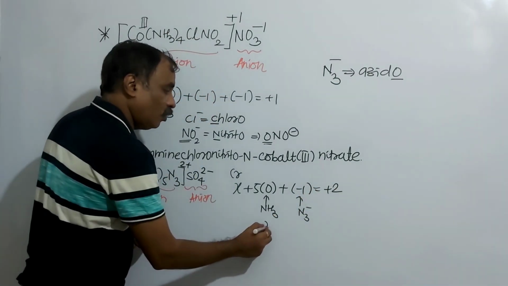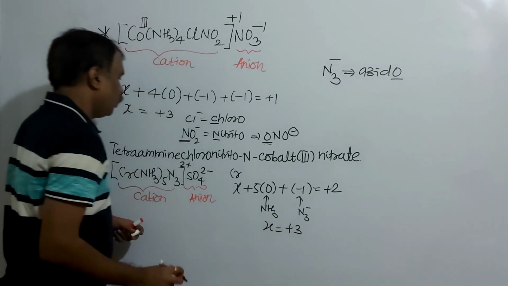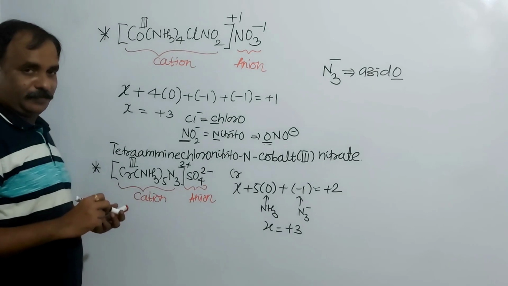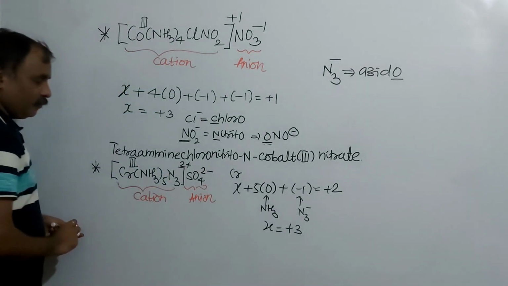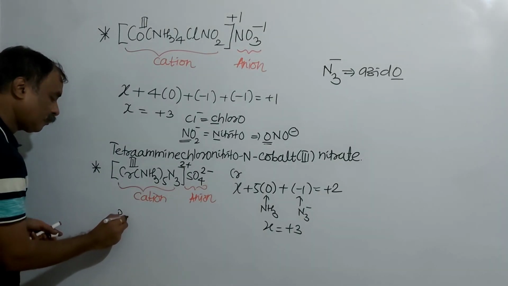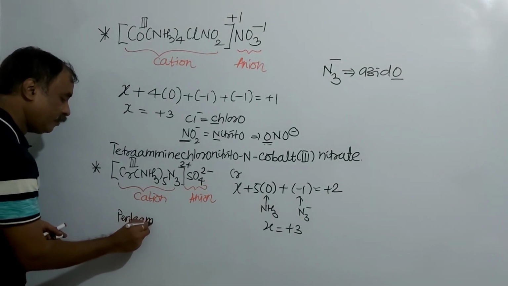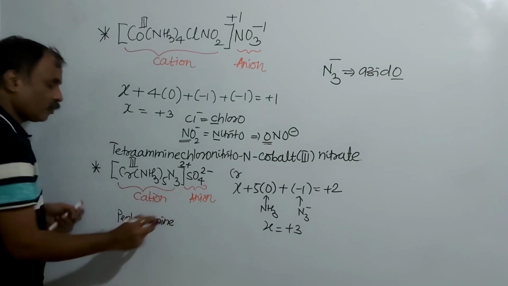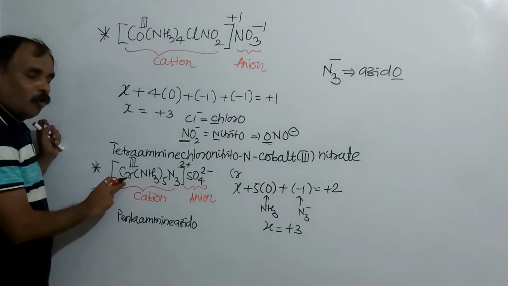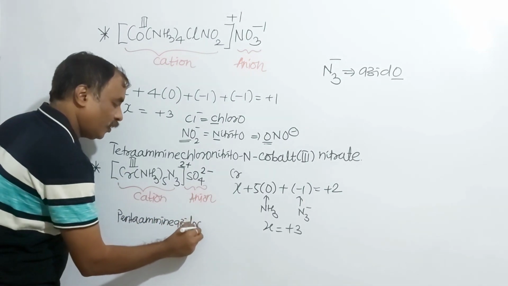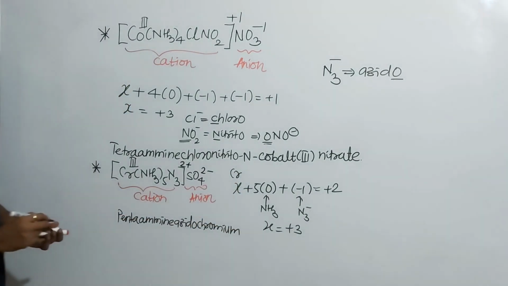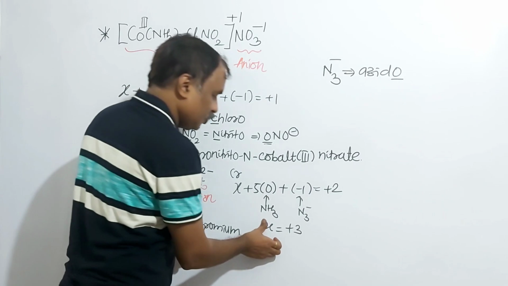Therefore X equal to what? +3. That is, in this complex, chromium is present in +3 oxidation state. So for the IUPAC name, first the neutral ligands: pentaammine, azido, then chromium. It ends with -ium because it is a cationic complex, chromium, and after the metal comes the oxidation state.